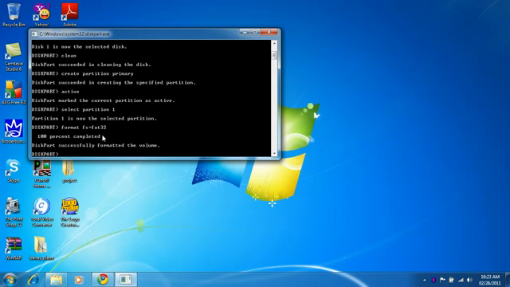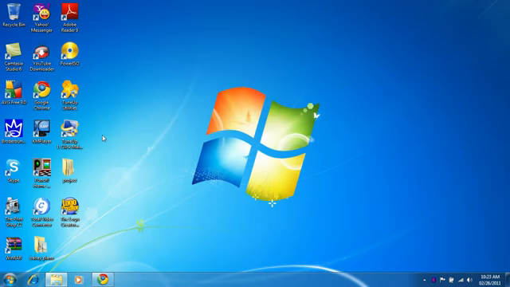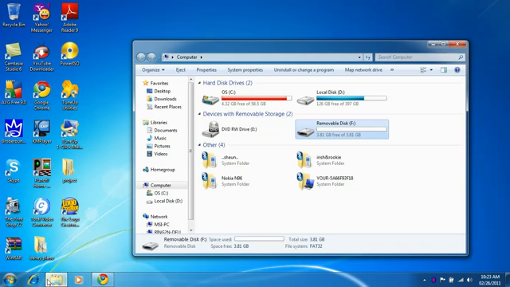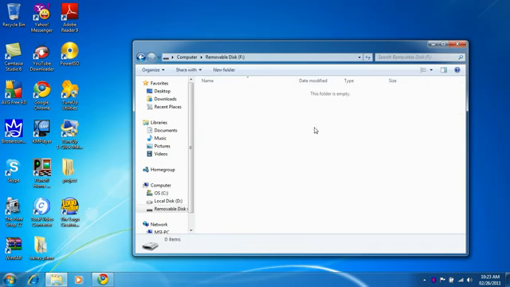Okay, let's exit. Okay, now we're in exit. So now let's test the drive.